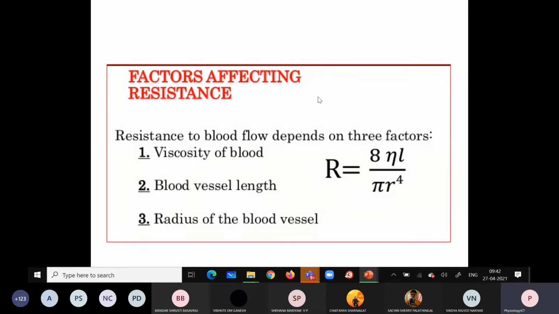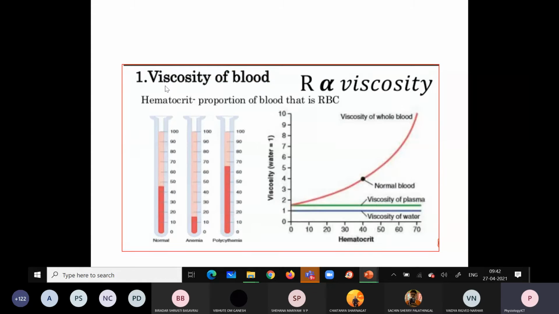Okay, the resistance to blood flow depends mainly on 3 factors: the viscosity of the blood, the blood vessel length, and the radius of the blood vessel. Just to remember how the viscosity of the blood is related to the resistance: resistance is directly proportional to the viscosity. This viscosity depends on the hematocrit, that is the packed cell volume. This x-axis is showing the hematocrit, the packed cell volume, and the y-axis is showing viscosity. How are they related?